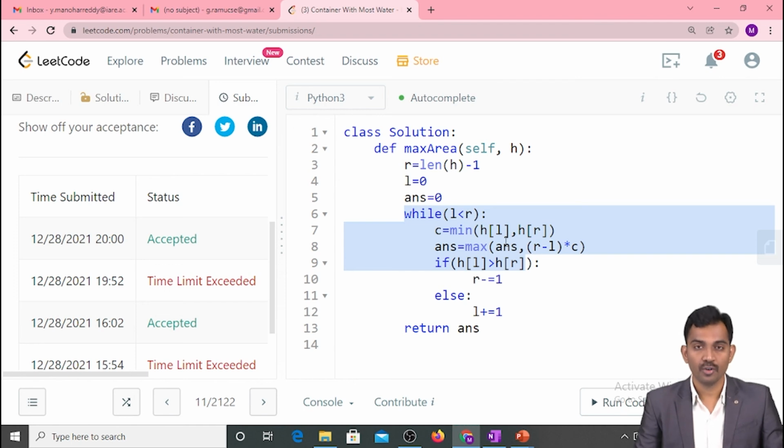So from the interview point of view also, remember one thing: try to explain what the brute force method is, what the efficient algorithm is, and which concept is used in the algorithm to get such efficiency. Keep these two points in your mind. Don't directly go to the efficient method.